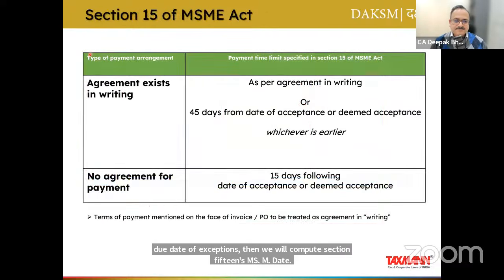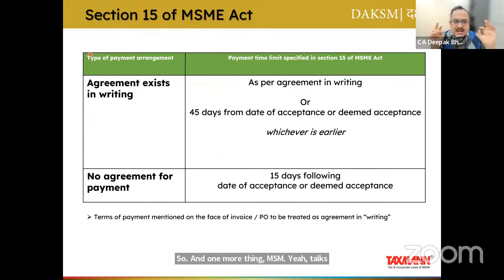One more thing, the MSME Act talks about agreement in writing. So again, it is hinging on the writing. If there is an agreement in writing, and as per the agreement in writing, there is a specified due date of payment, what you have to do? You have to first see what is the due date as per the agreement in writing and what is the due date as per section 15. Whichever is earlier shall be your due date for section 15 of the MSME Act.